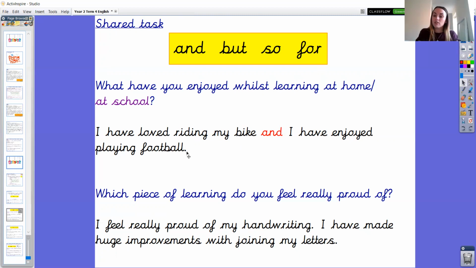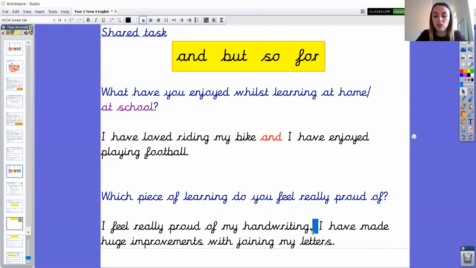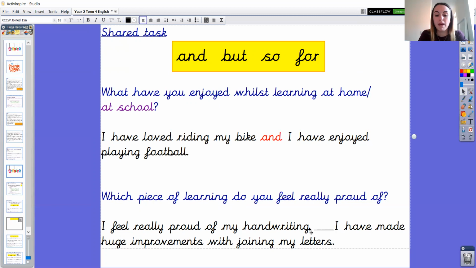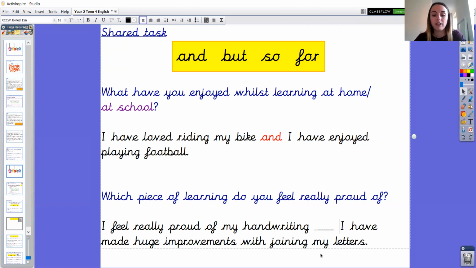Okay, the next question says, which piece of learning do you feel really proud of? So I have two simple sentences here, which make sense on their own, because that's the really important thing we must remember. And I'm wondering which coordinating conjunction can replace this full stop to join together these two main clauses, these two ideas.